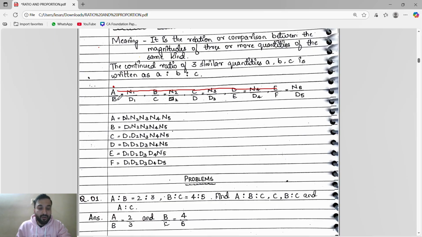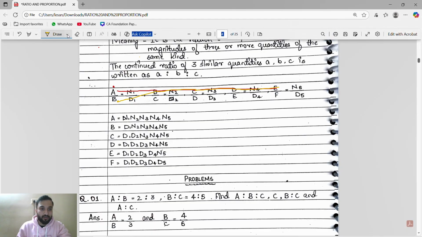Now if we have to find for B, where is B? B is here. So see, B into this B, we will go to the numerator. B into B, then B to C, then C into D, then D into E. Okay.